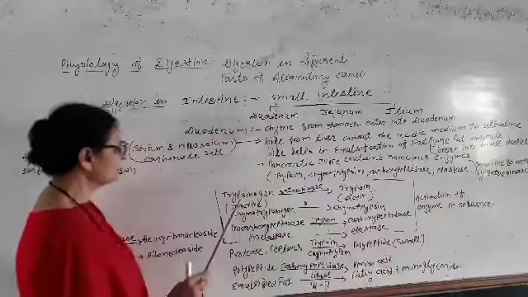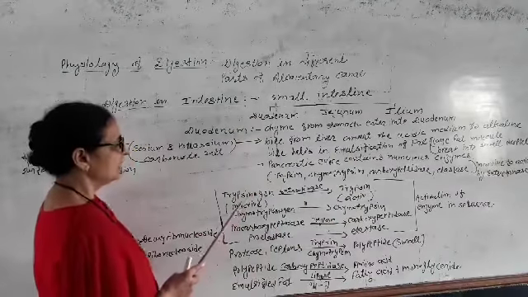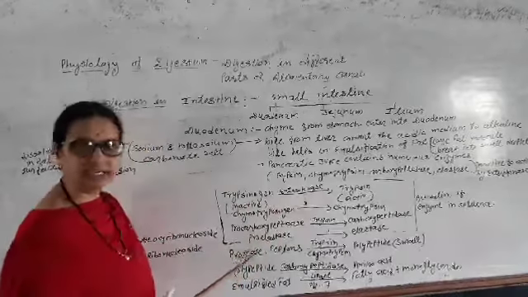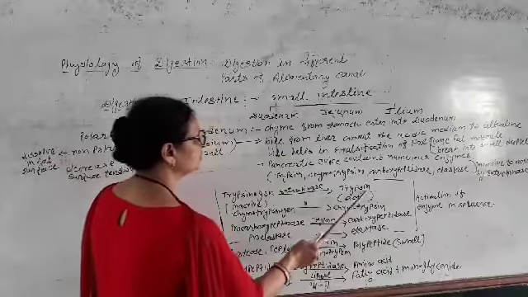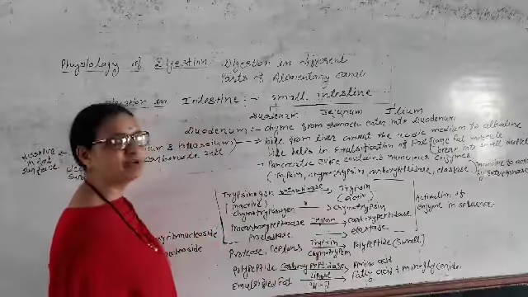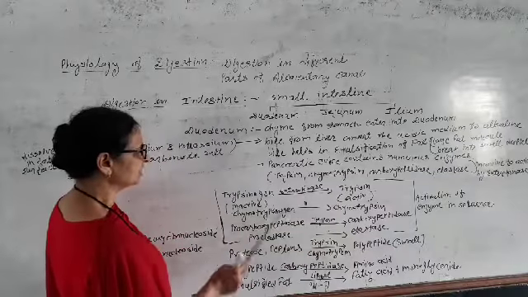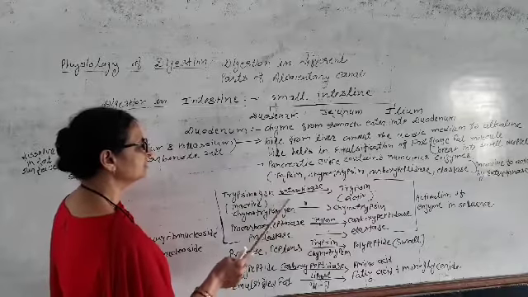Here we see this. Trypsinogen is the inactive enzyme. In the presence of the enzyme enterokinase, which comes from the intestinal juice, trypsinogen converts into trypsin and becomes active. Again, chymotrypsinogen.